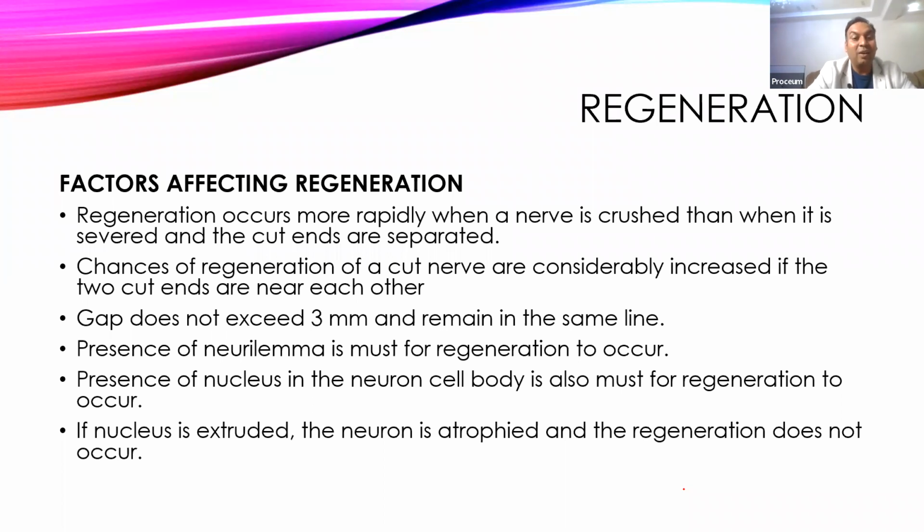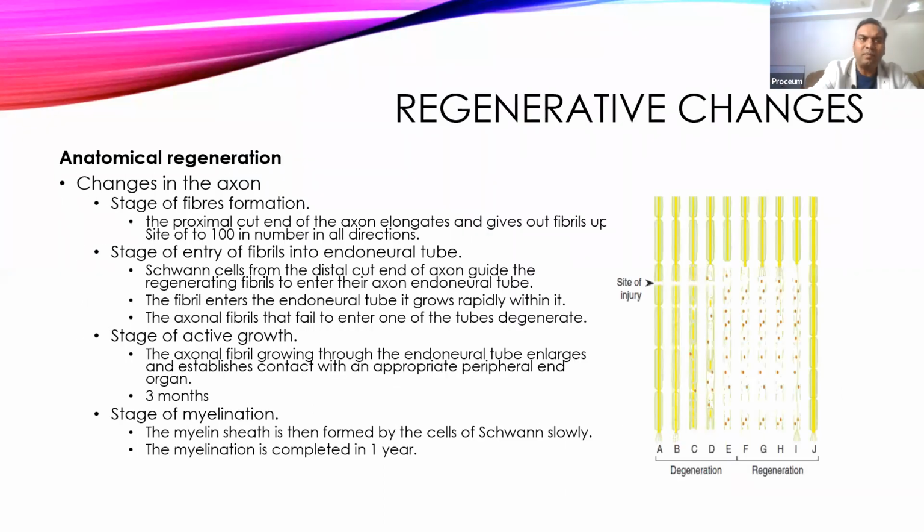The second important factor is that the nucleus within the cell body has to be present. If it is not there, then regeneration will not be possible. If it is present, then regeneration is possible. Another important factor is the grading of the injury. In first, second and third grade injuries, regeneration is more likely to occur, while in fourth and fifth grade it is less likely to occur. Then what regeneration changes occur? Ghost tubes appear, and changes occur at the proximal end of this injured fiber.